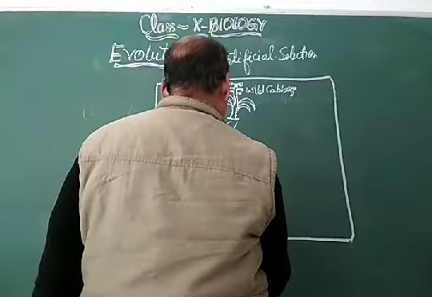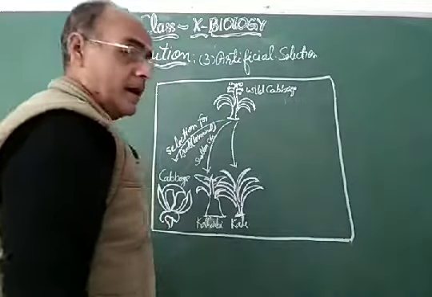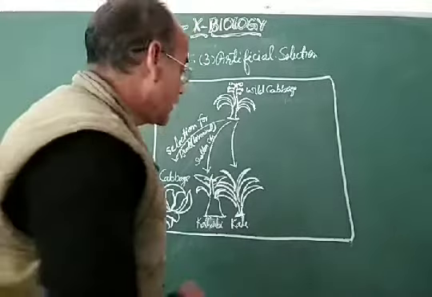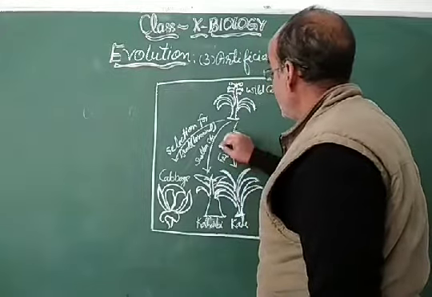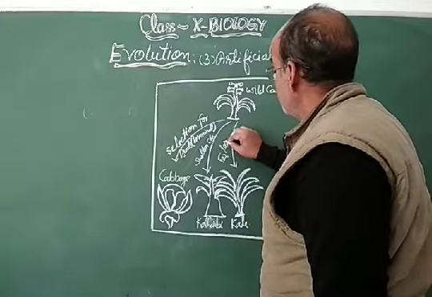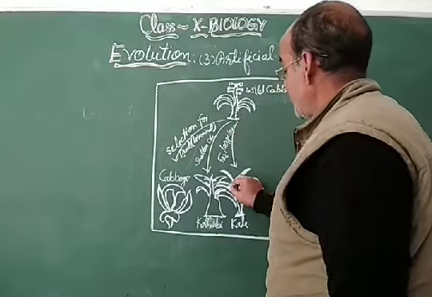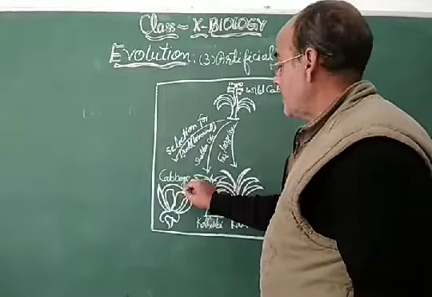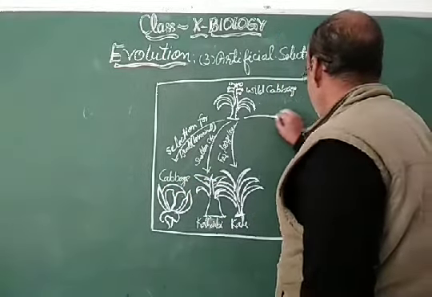So this is another variety, another species, another variety of the wild cabbage, and the selection is for large leaves. So leaves are large, terminal bud. This is the terminal bud. This is the terminal.